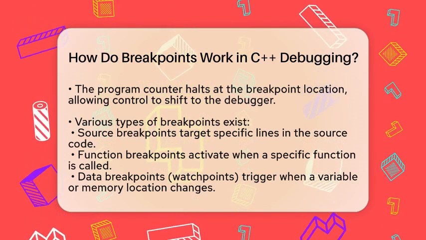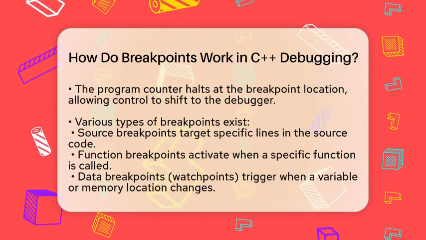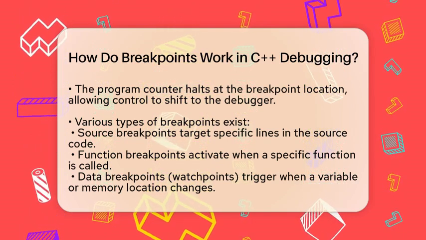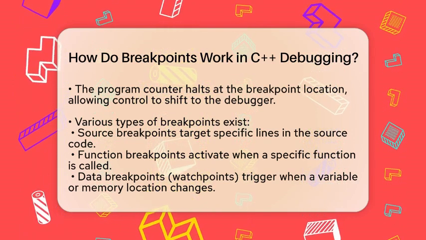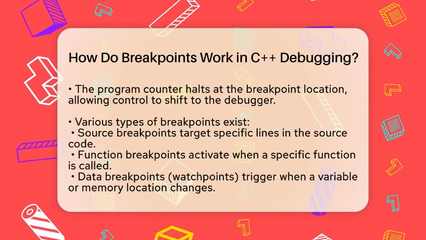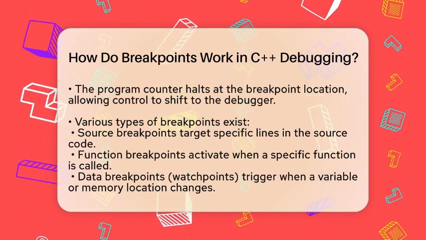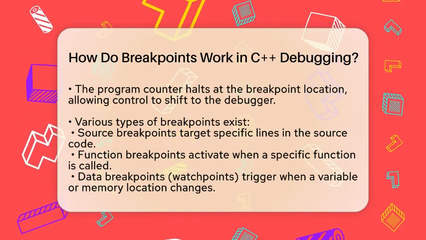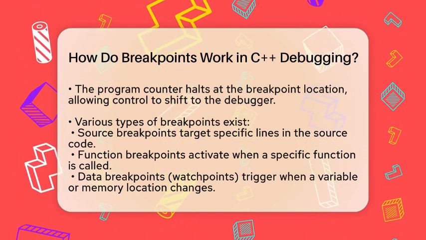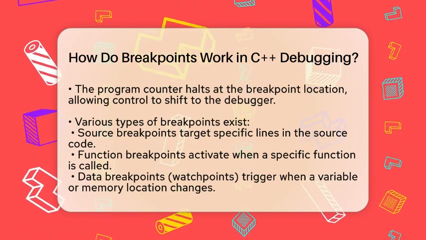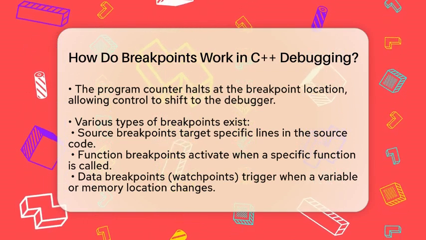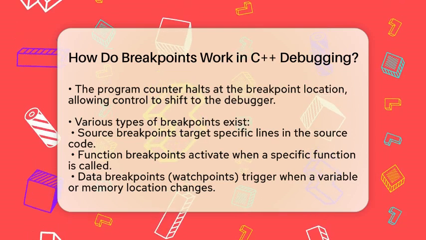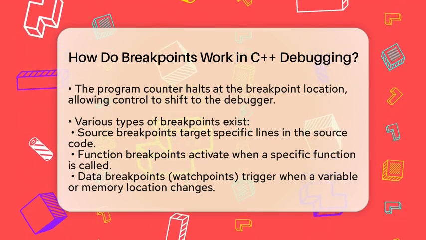There are different types of breakpoints you can use in C++ debugging. Source breakpoints are set on specific lines of your source code. The debugger links the source line to the corresponding machine instruction address and sets a breakpoint there. Function breakpoints pause execution when a particular function is called, no matter where that call happens. Data breakpoints, also known as watchpoints, stop execution when a specific variable or memory location changes. This is helpful for tracking down when a variable is modified.